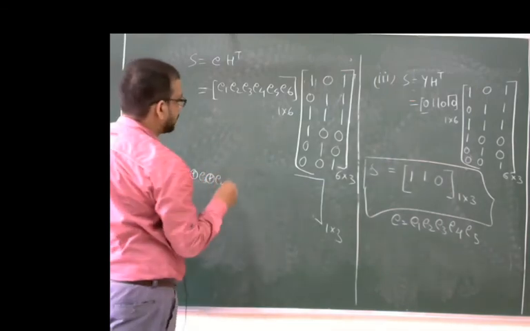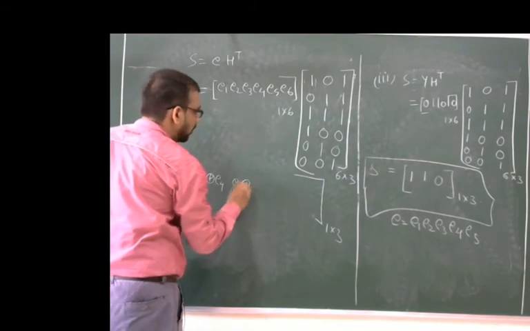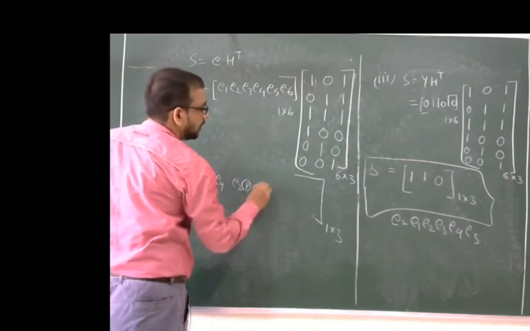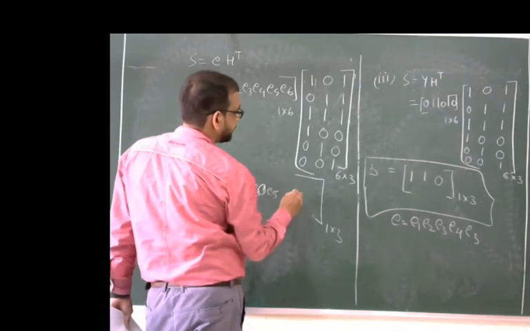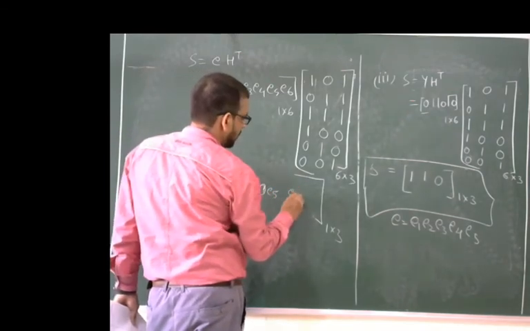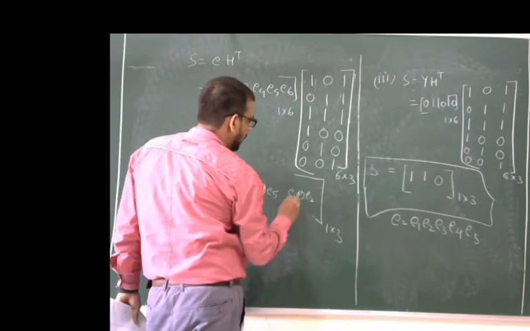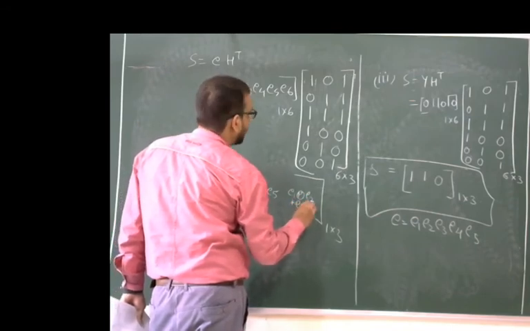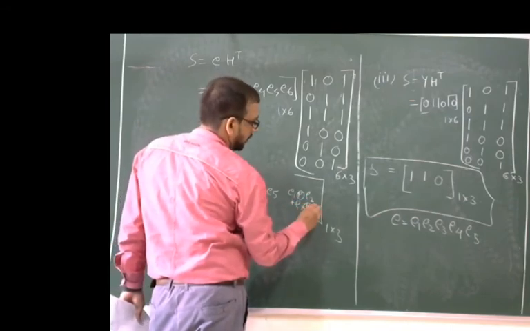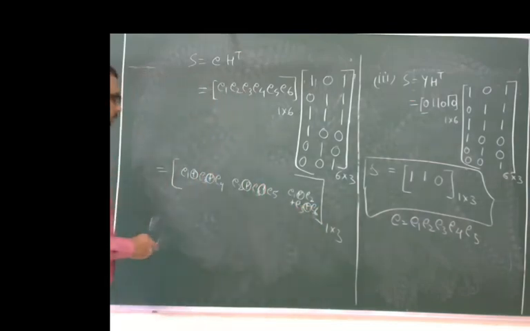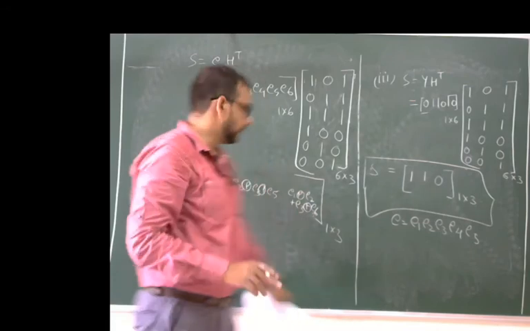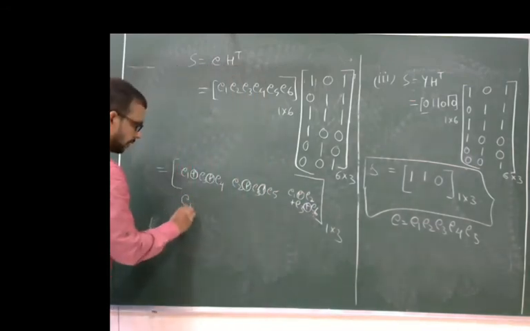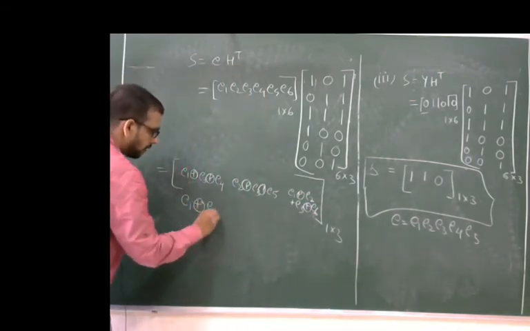The second one is E2 XOR E3 XOR E5, and the last one is E1 XOR E2 XOR E3 XOR E6. Now on comparing this 1 cross 3 matrix with S, we get